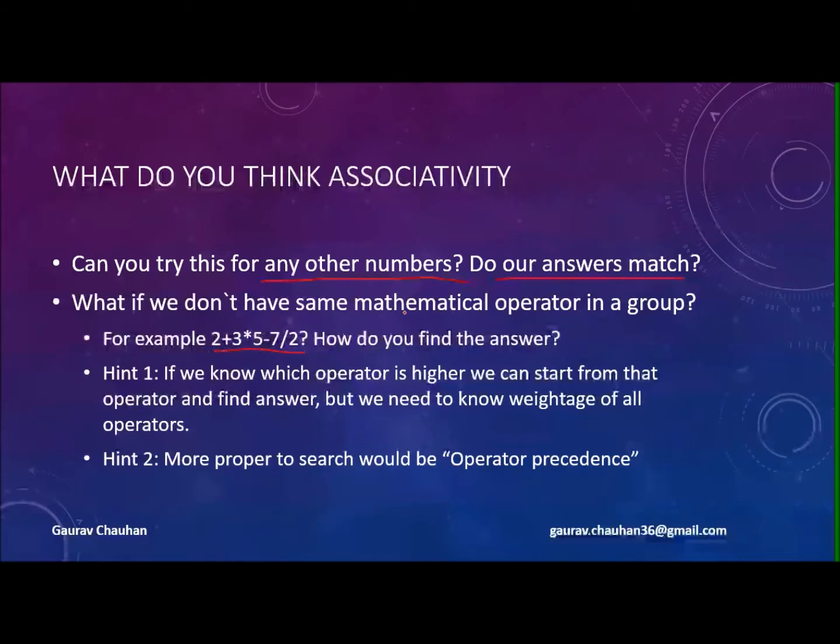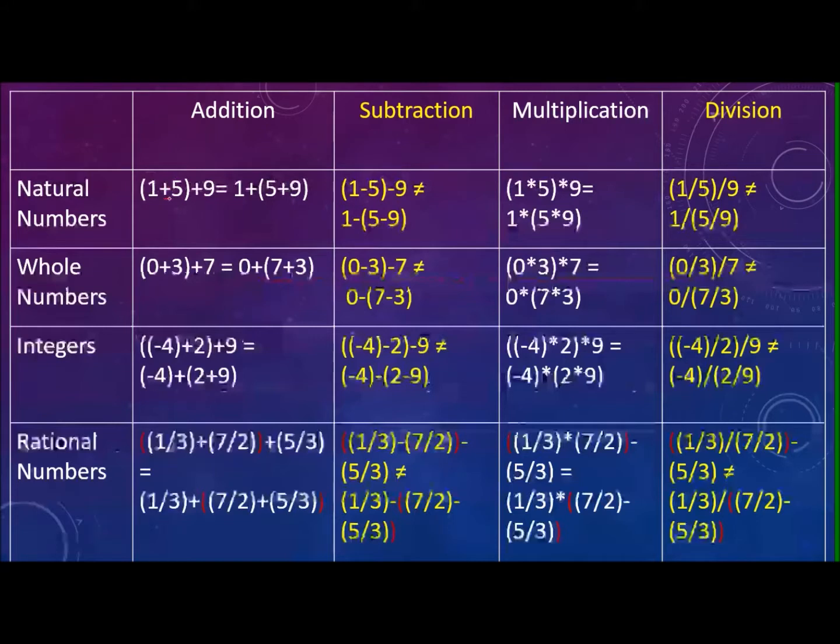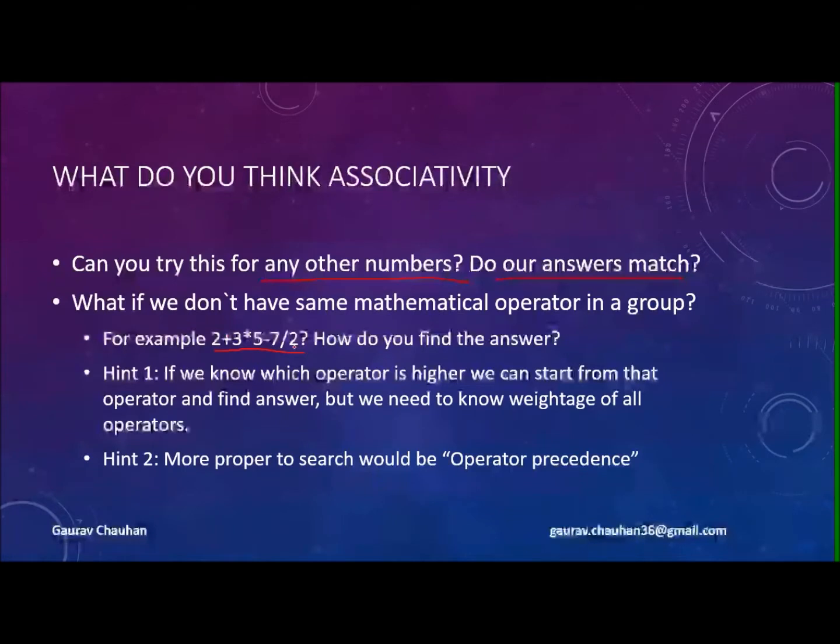Now there is a question, right? What if we don't have the same mathematical operator? So you can see that here is an addition, here is addition, here is addition, here is addition. What if there is an addition and multiplication here? Then will this thing work? Will this property hold or not? Okay, the first thing is that. And second thing, is it possible to just put a bracket here and do the math? Is it right or not? Okay, so if we know which operator is higher, we can start from that operator. If I know that this division is a higher priority, I can start with 7 by 2.